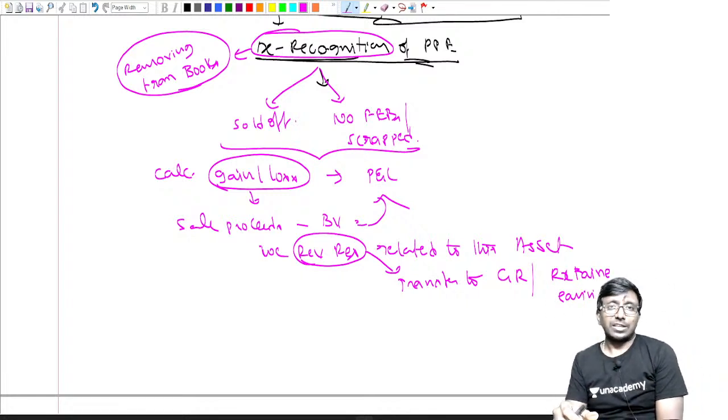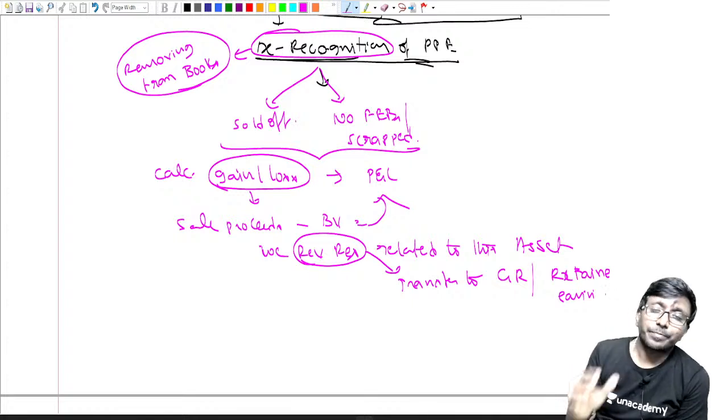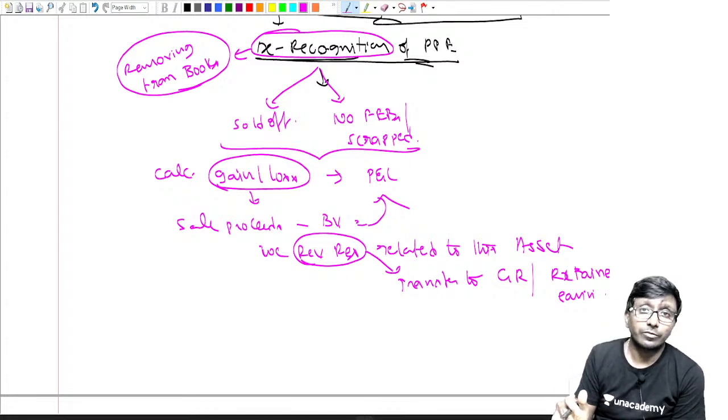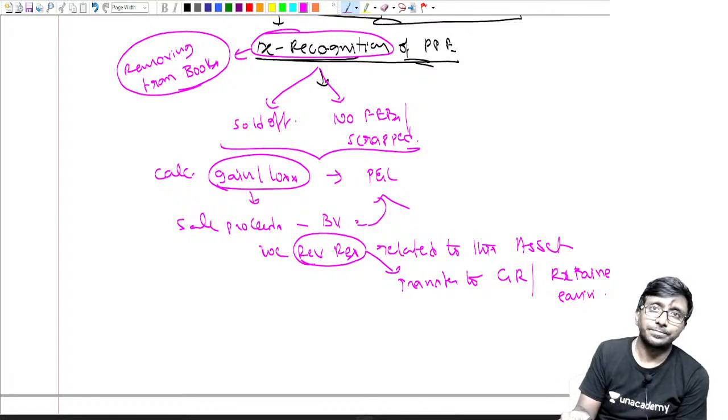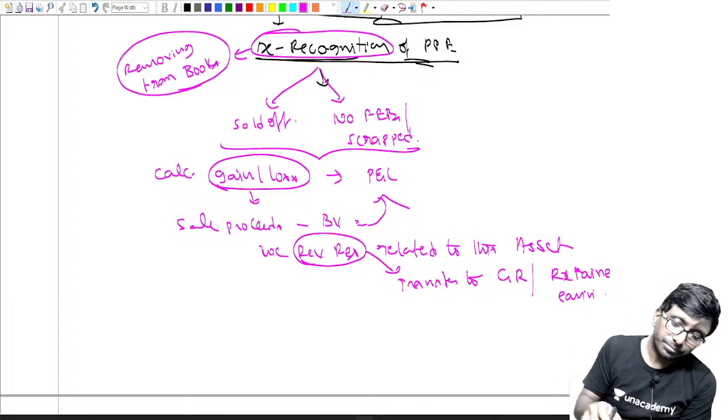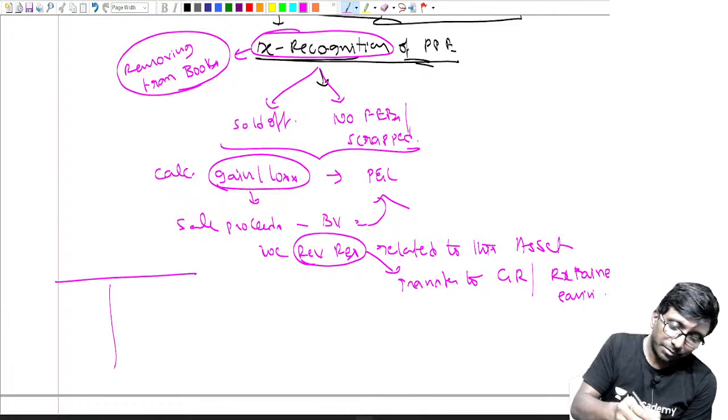Surplus name will be there. In reserves and surplus, surplus will be there. Surplus or accumulated profits. In the balance sheet, what is there? That is called retained earnings. Right. Example. I have a balance sheet.